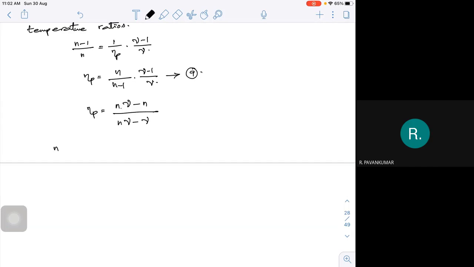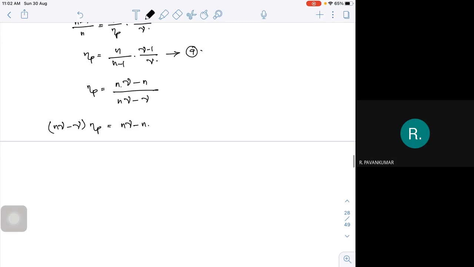That is n into gamma minus gamma multiplied by polytropic efficiency is equal to n into gamma minus n. Here I can open the bracket: n into gamma into polytropic efficiency minus gamma into polytropic efficiency is equal to n into gamma minus n. Further simplification I can do.